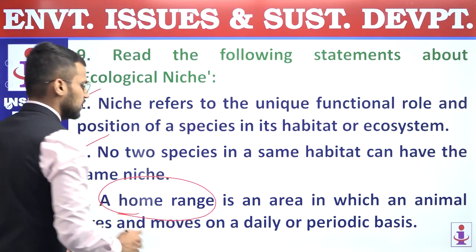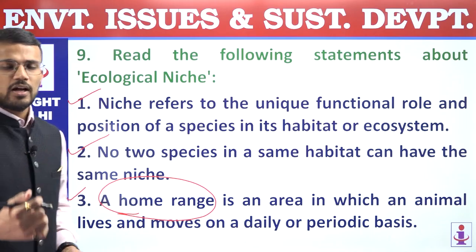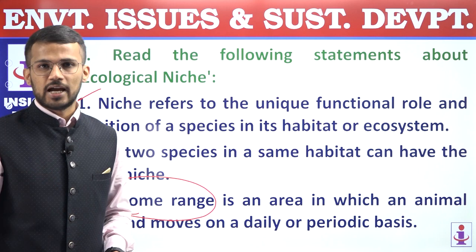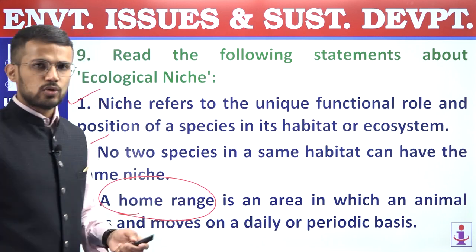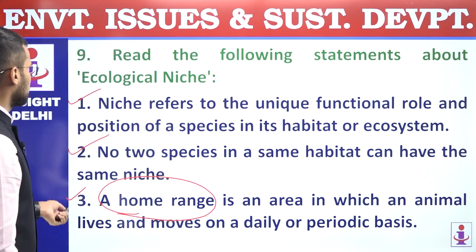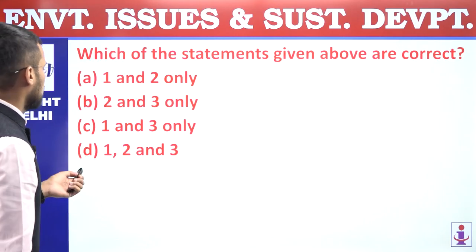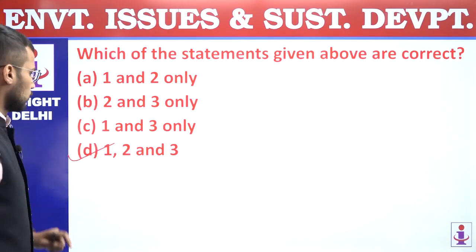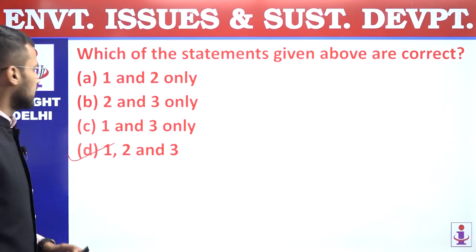Home range is the exact location where a particular species carries out its day-to-day activities. That is what is called as home range. So all these three statements are correct statements. Answer is D because we are supposed to find out correct statements only. 9th question, answer is D.